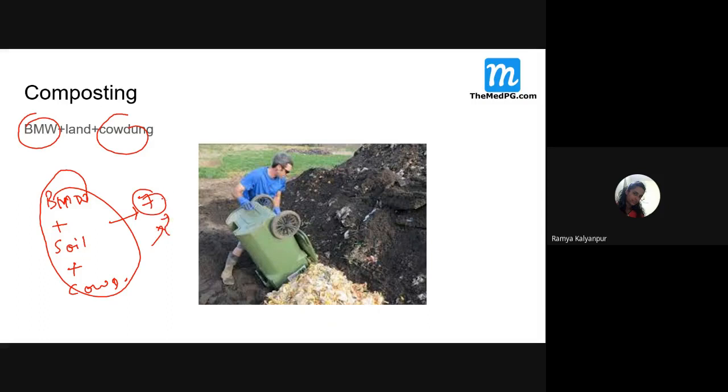Then due to this heat, an anaerobic environment is created, and all the pathological or infectious waste is totally converted into compost or manure. So this method we call as what? Bangalore technique or anaerobic method. It can be used even for our disposal of biomedical waste.